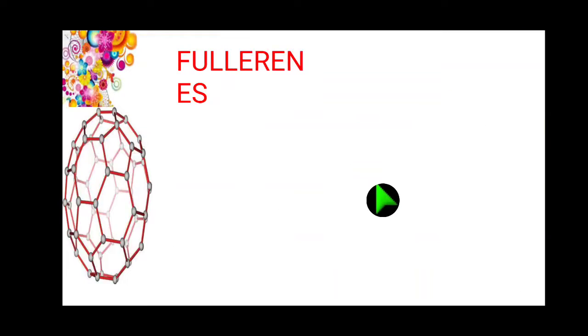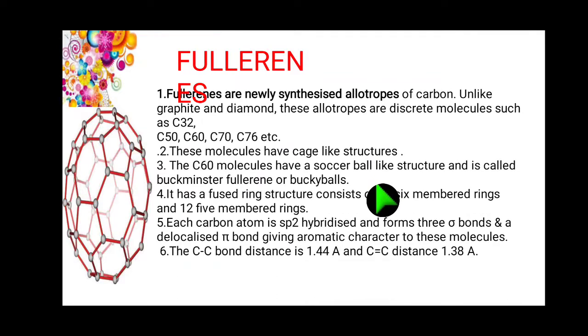Next, fullerene. Fullerenes are newly synthesized allotropes of carbon. It's the third type of carbon allotropic form.